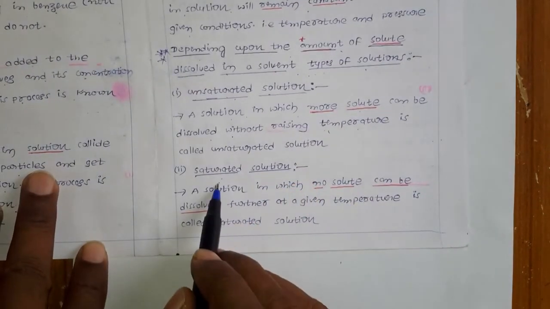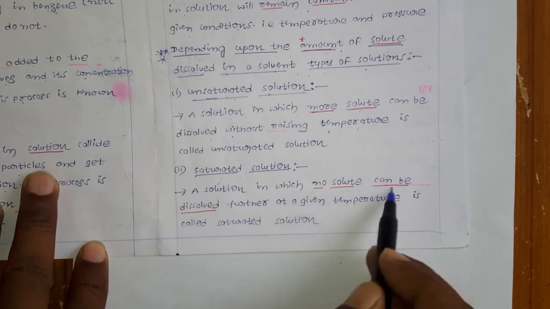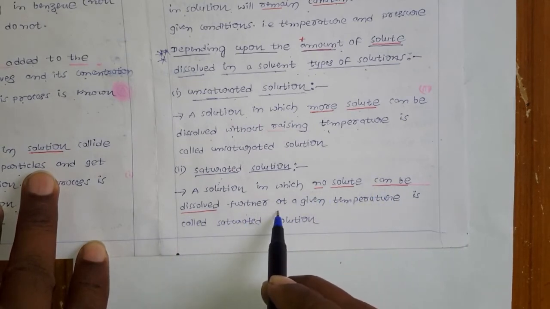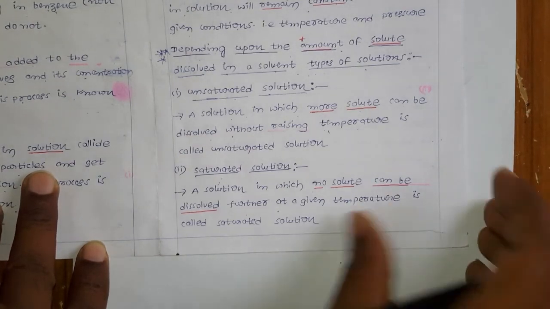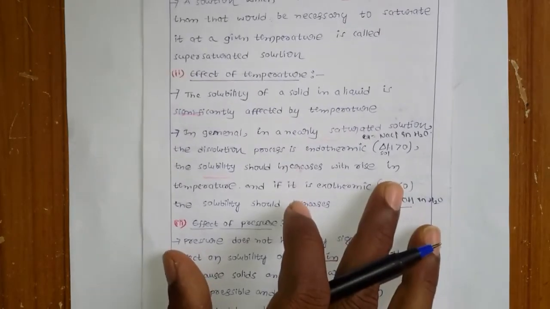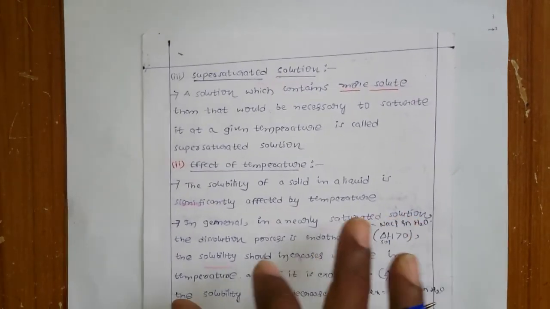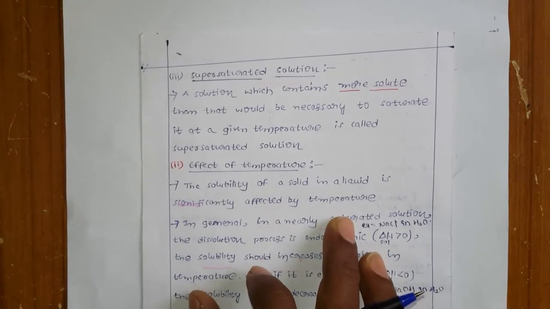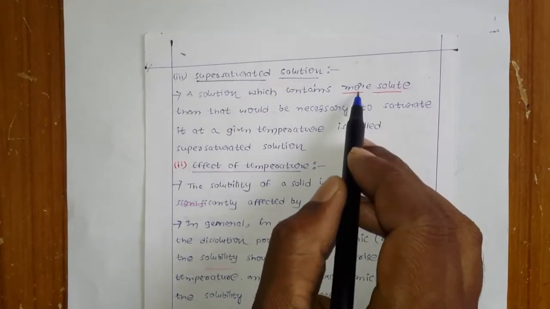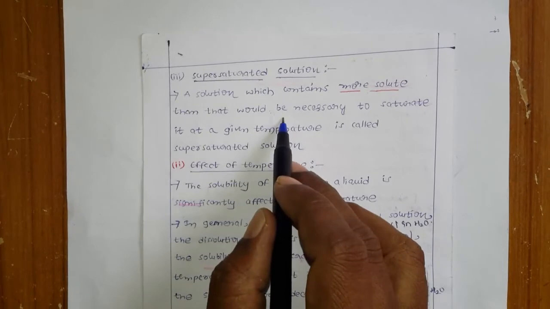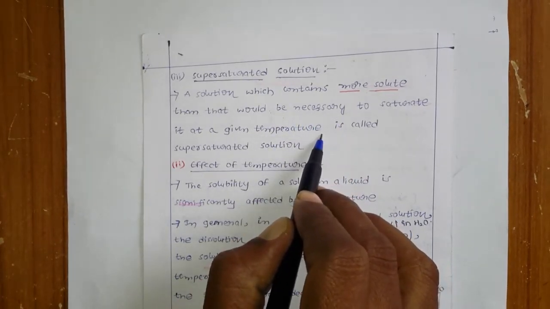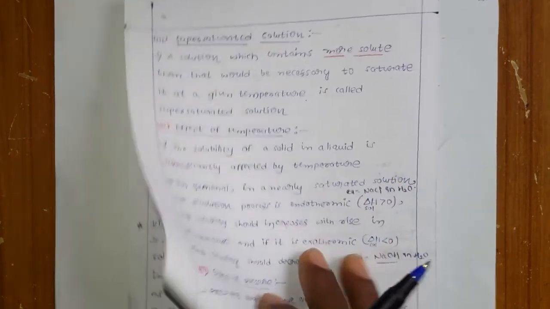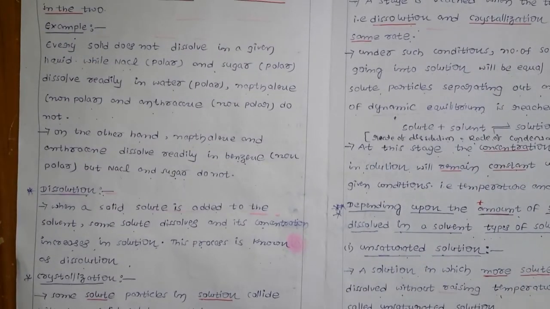Then what about the saturated? A solution in which no solute can be dissolved further. That means you already dissolved the required amount, and you cannot dissolve more than this. That is saturated. And what about the supersaturated? The supersaturated is a solution which already contains enough amount, more than the solute, that you can call a supersaturated solution. Okay, so now all of you are clear about the unsaturated, saturated and supersaturated solutions.